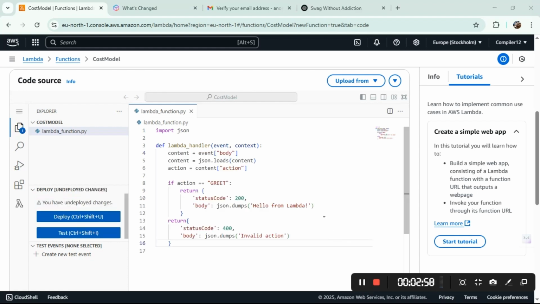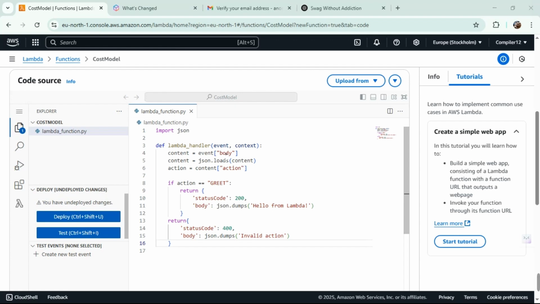So this is the code you have been seeing here. As you can see, we are going to be importing a JSON where we will be having a body. Yes, and then in that body we will be having a content. We are going to be loading that content into this Python variable content, and then in the action variable we are going to be loading in body, in action, what content we are having. It will be greet mostly.